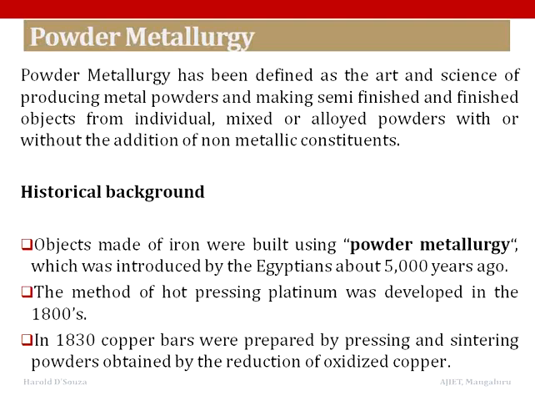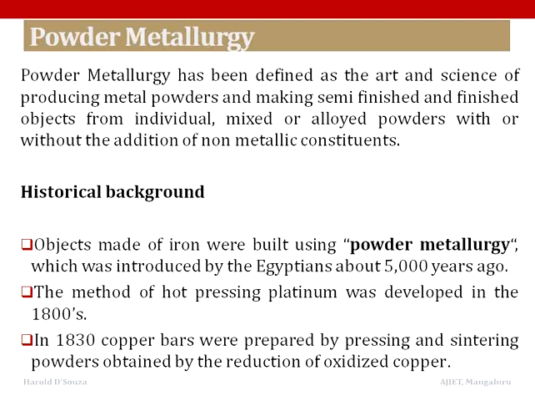This method was used around 1600 years ago. With this approach, statues and columns weighing more than 6 tons were built, such as the Pillar of Delhi. In the 19th century, fast development was followed by fast disuse of powder metallurgy. The method of hot pressing platinum was developed in the 1800s: the pressing of platinum powder heated in a clay melting pot.